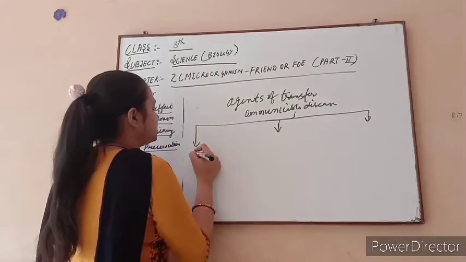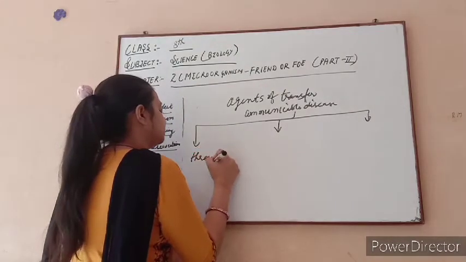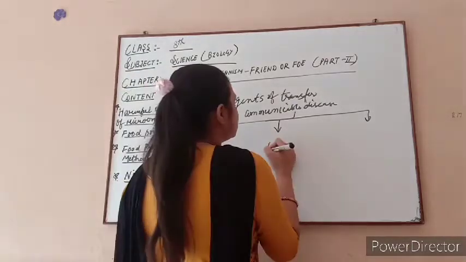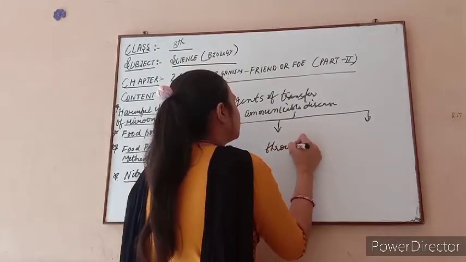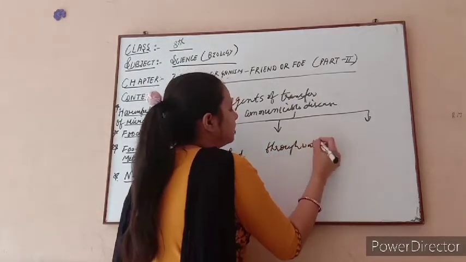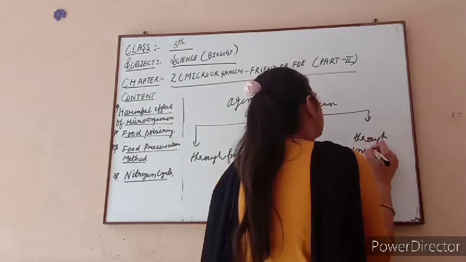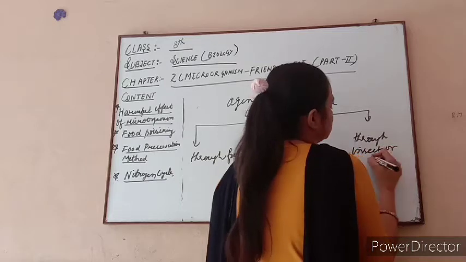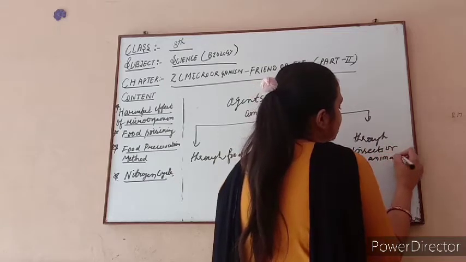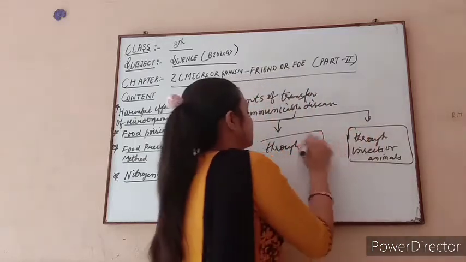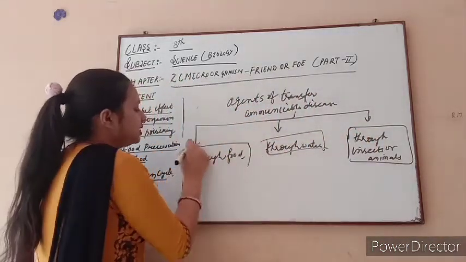The first one is through food, the second is through water, and the third is through insects or animals. These are the three main agents which spread disease from one person to another. One by one we will discuss all three.